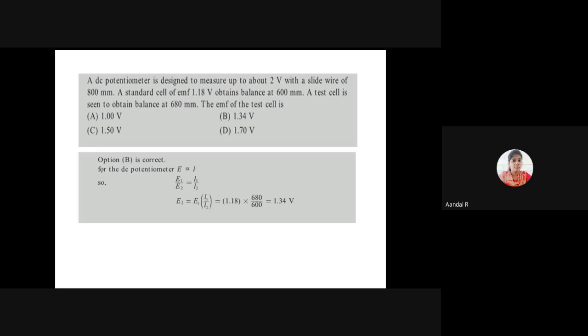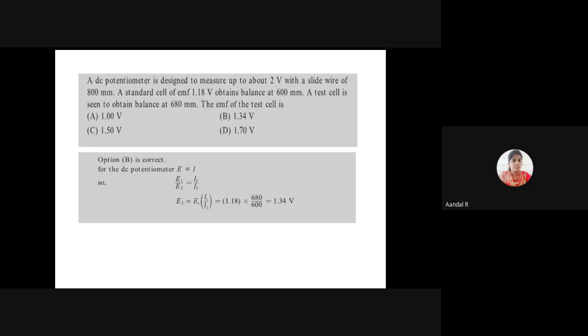A standard cell of EMF 1.18 volt obtains balance at 600 millimeter. A test cell is seen to obtain balance at 680 millimeter. What is the value of the EMF of the test cell?